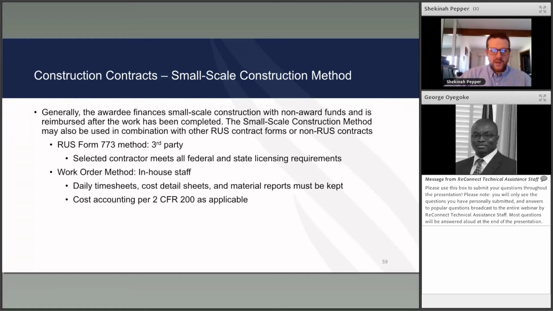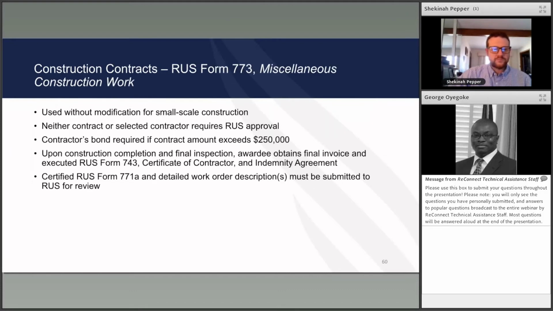Work order method, in-house staff, and in-house staff is not the same as affiliated staff, even if it's under the same company umbrella. If it's an affiliated staff, that's a completely different process and you need to contact the GFR. But if they're actually in-house staff, daily timesheets, cost detail sheets, material reports must be kept. Cost accounting per 2 CFR 200 is applicable. And you can meet with your field accountant and your GFR to go over those procedures, make sure you have everything in place that is needed to keep those records.